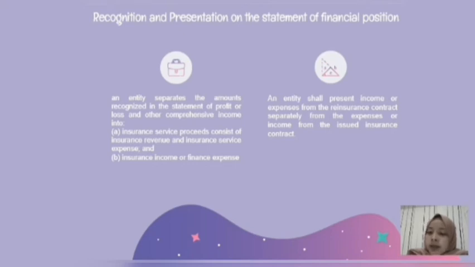But that separate accounting for the reinsurance contract and the underlying insurance contract might create mismatch that some regard as purely accounting. For example, on the timing of recognition, the measurement of the insurance contract and the recognition of profit. However, the board concluded that accounting for a reinsurance contract held separately from the underlying insurance contract gives a faithful representation of the entity's rights and obligations and also the related income and expense from both of the contract.